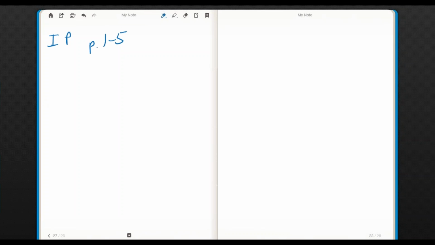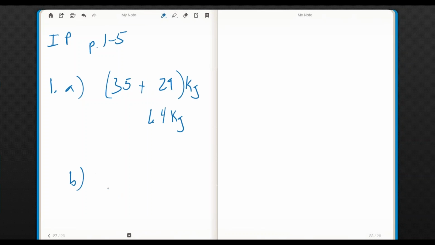Number 1, notice what they've done. Such a great job. 1A, they talk about if you find a total weight of these 2 guys, then one of them's 35 and the other's 29, so you're just going to add it together and it'll be that many kilograms, and according to what they show, it's 64. In part B you've got a mom and a girl, and instead of saying how much the girl weighs, they just put a G there.